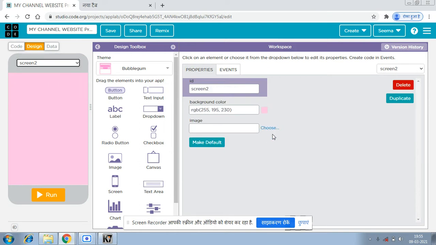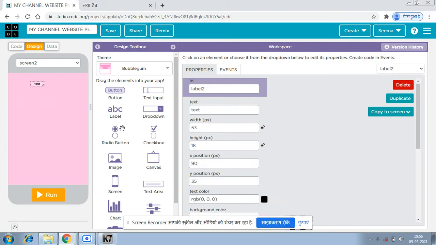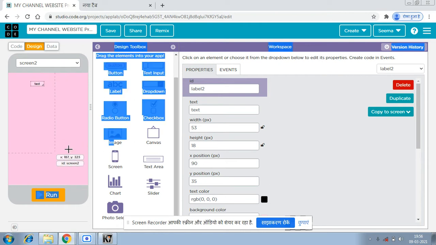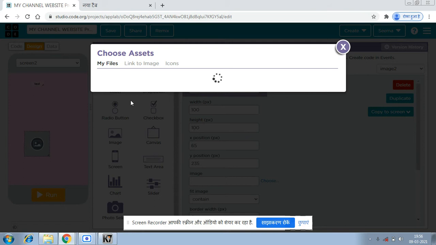For the about us, I'm going to put a text area, or I can say a label. You can put a text area too, but I'm putting the label. I also want to put a photo. Don't use the photo slide, because I think it's for apps like WhatsApp, Facebook, and all.